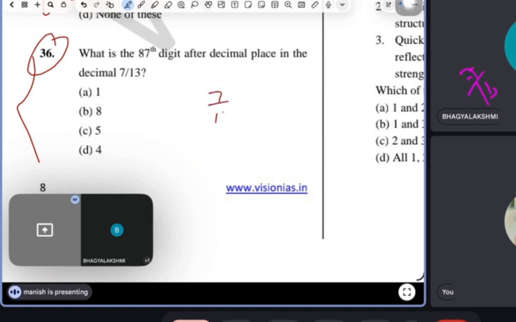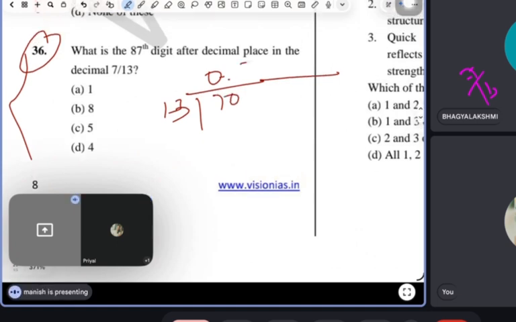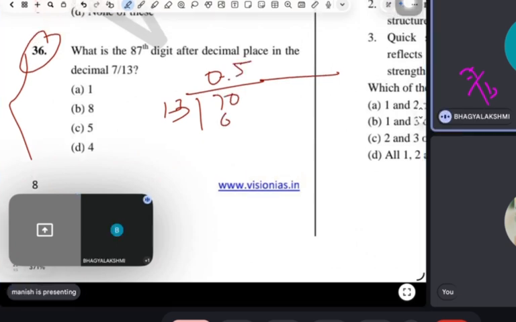See, guys, 7 by 13 you have to divide. So let's arrange a bigger program here. So here, 0.6, 6 times 13 is 65. 5 left. Then 0.4, 3 times 13 is 39. 11 left.